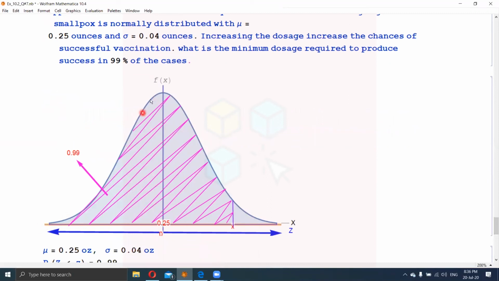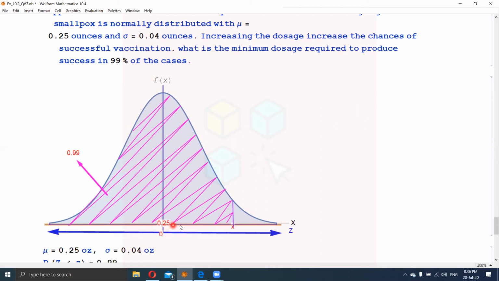Now come to the figure. This is our figure in which the X scale has the mean 0.25, and the corresponding Z scale has its mean as 0 in the center, and 99% chances of the vaccination. As we know that the average vaccination is 0.25, and by increasing its value we can have good, successful vaccination.